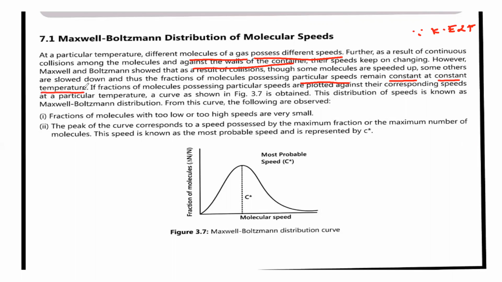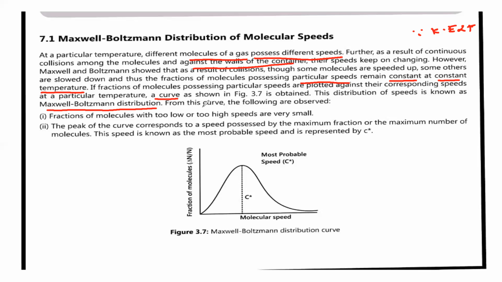So this point is very important. Please note down: the fraction of molecules possessing particular speeds remains constant at constant temperature. So if this fraction of molecules, delta n by n, is plotted against their corresponding molecular speeds at a particular temperature, as given in figure 3.7, a curve as shown in the figure is obtained. This distribution of speeds is known as the Maxwell-Boltzmann distribution.